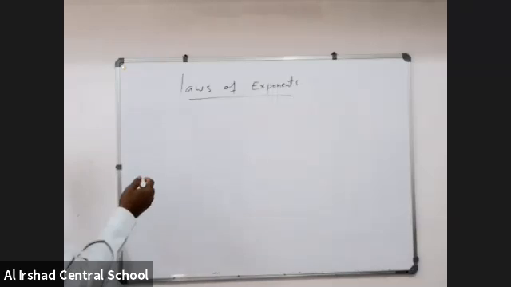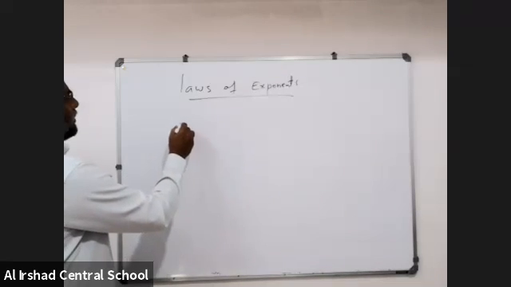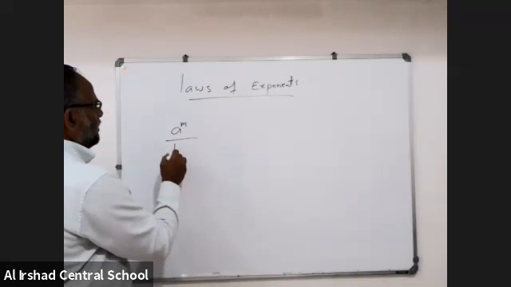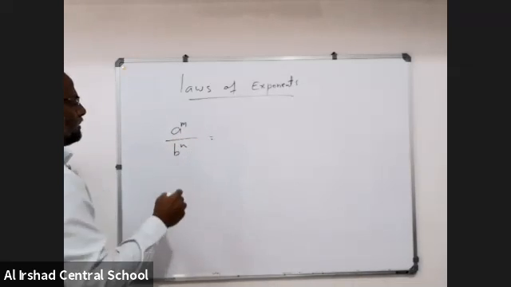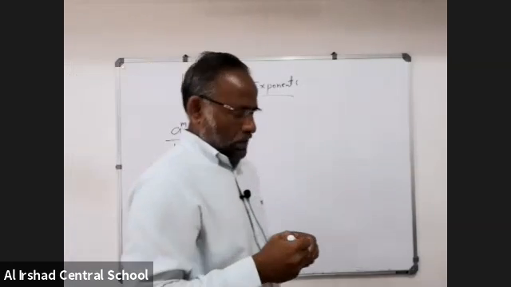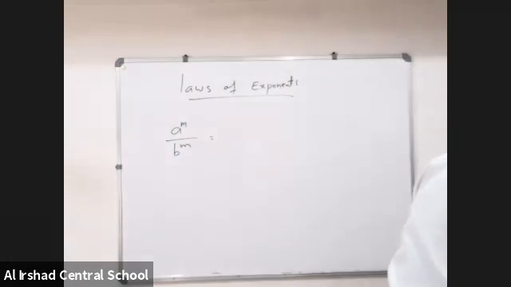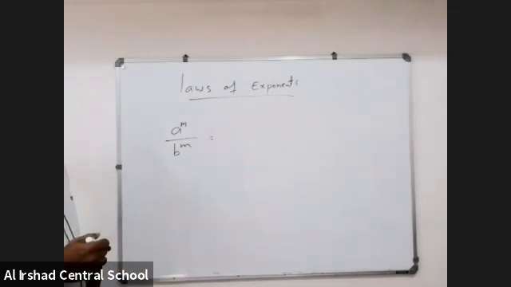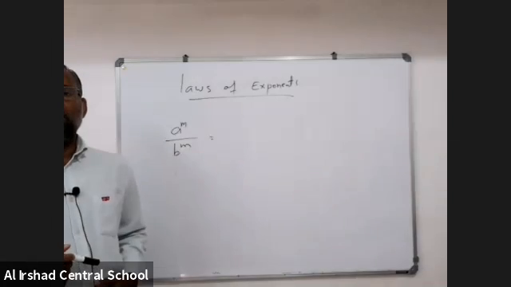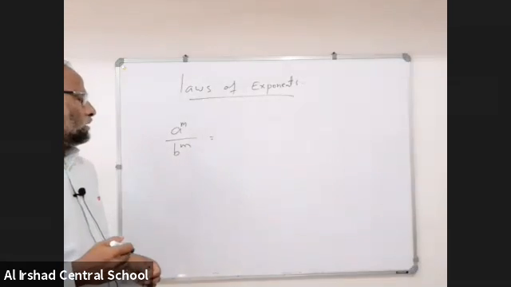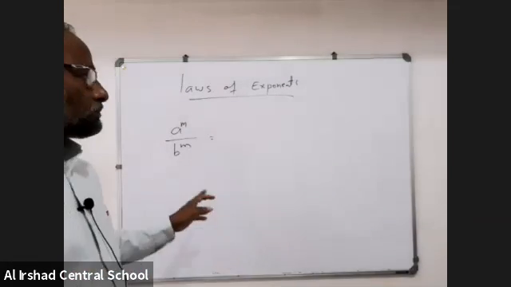Now listen here. A to the power of m divided by b to the power of n. No, sir, this must be m. The power or exponent must be the same. I told you in the laws, sometimes the base is the same, sometimes the power is the same. Now look here.